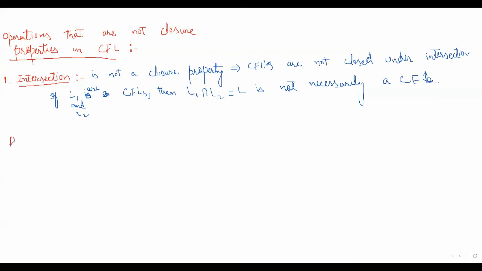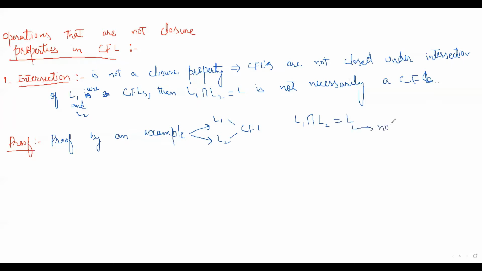The proof of this theorem will be a proof by counterexample. We will take two languages, L1 and L2, both context-free languages, and then we will take the intersection of these two languages. We will get a new language, and that language will not be a context-free language. That will prove this theorem.